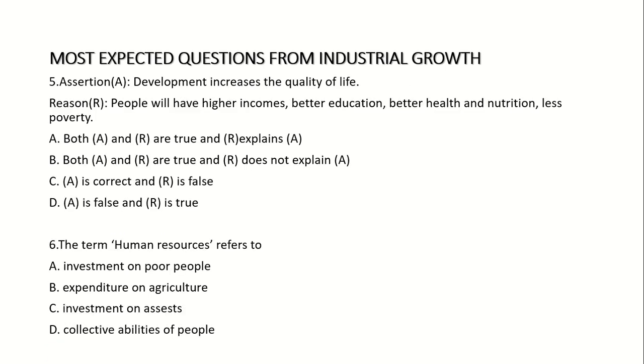Fifth question: assertion. Development increases the quality of life. Reason: people will have higher incomes, better education, better health and nutrition, less poverty. Option A: both A and R are true and R explains A. Option B: both A and R are true and R does not explain A. Option C: A is correct and R is false. Option D: A is false and R is true. Answer: Option A: both A and R are true and R explains A.